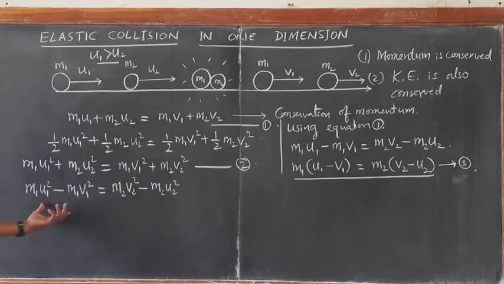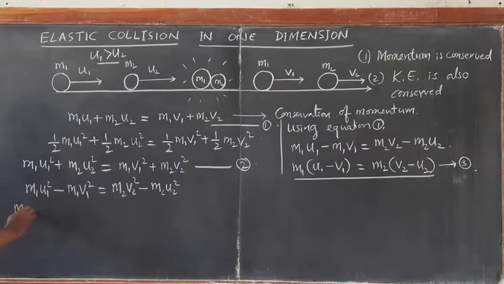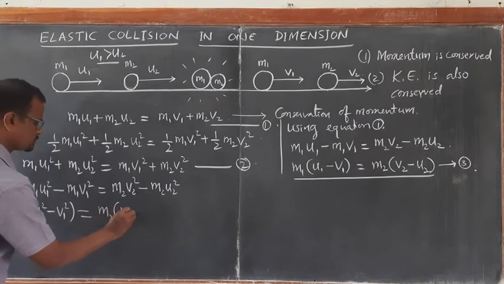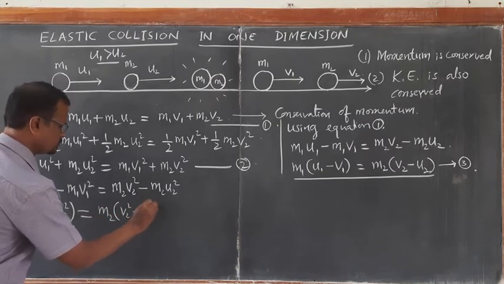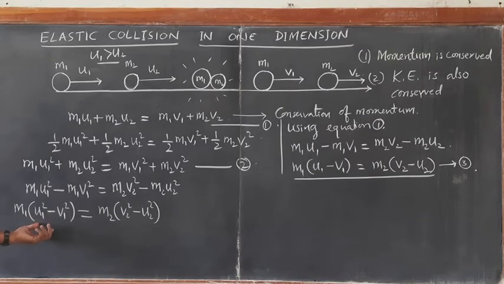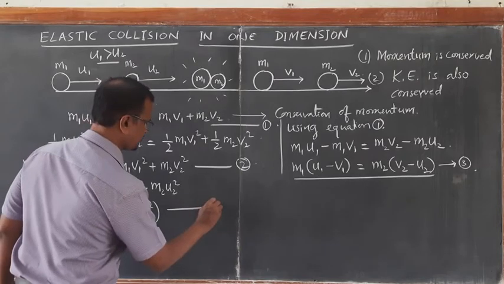Now this I can expand. I can write it as m1 into u1 square minus v1 square is equal to m2 into v2 square minus u2 square. So this we can call it as equation number 4.